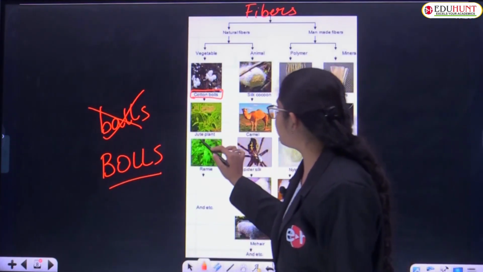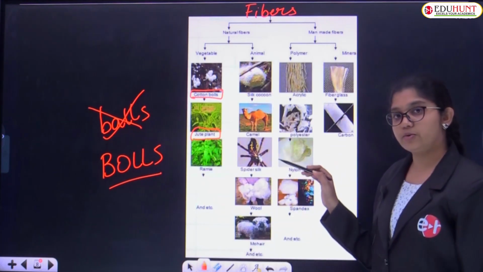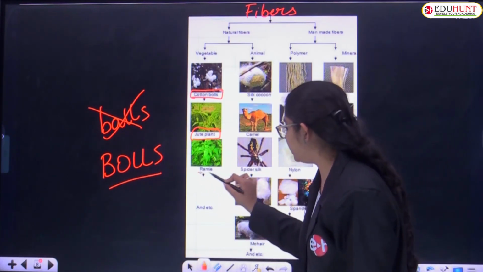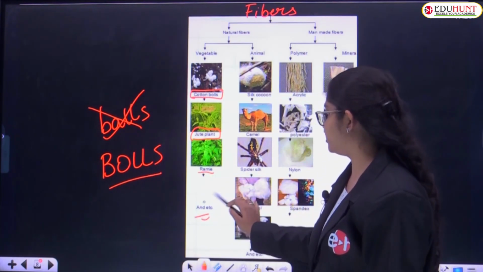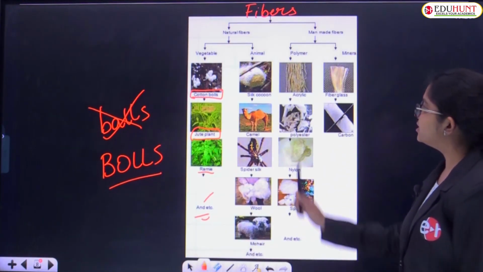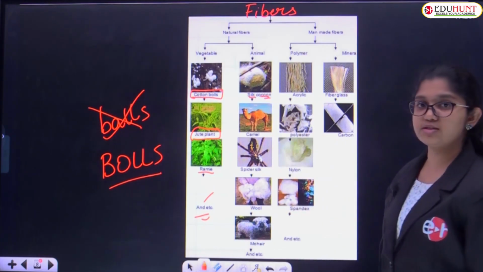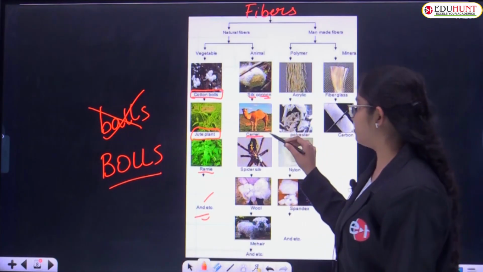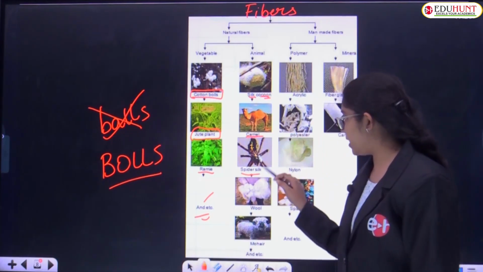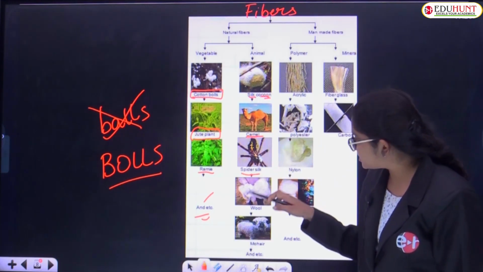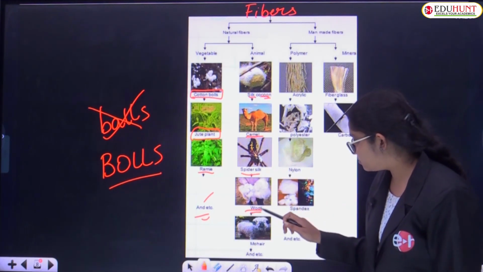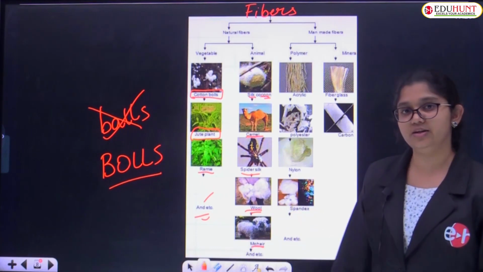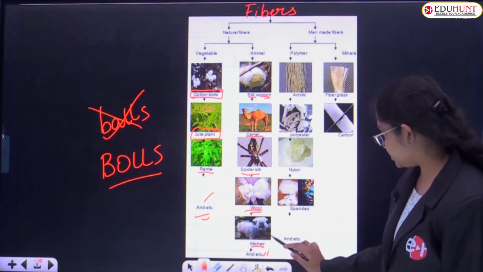Next comes the jute plant. Cotton and jute are obtained from the cell walls of plants because they contain cellulose. Very good. And the ramie plant, and so on. Coming to animals, did you see here silk from cocoons of silkworms? We also obtain some natural fibers from camel, and spider silk. Spiders also release silk. And wool from the fleece of sheep and goats, and mohair. This is also one variety of natural fiber.